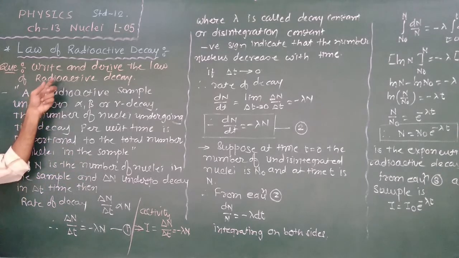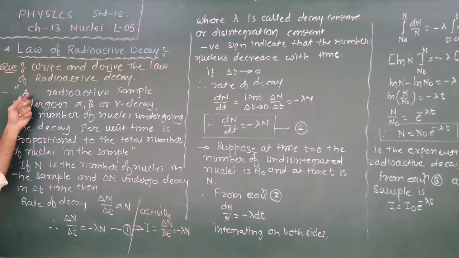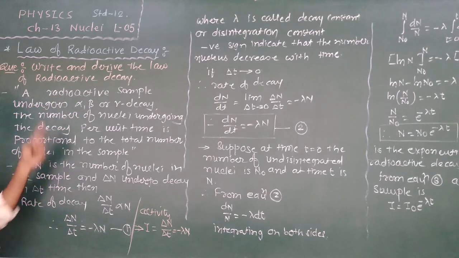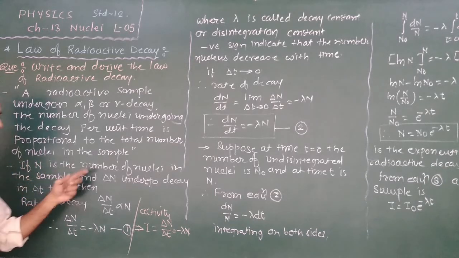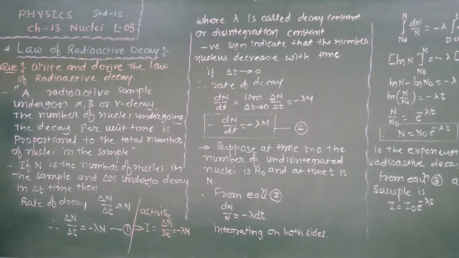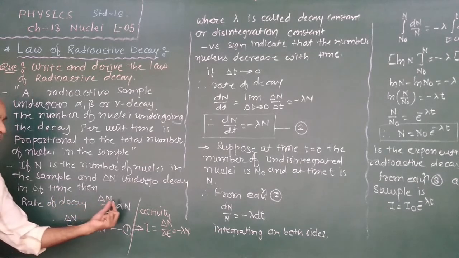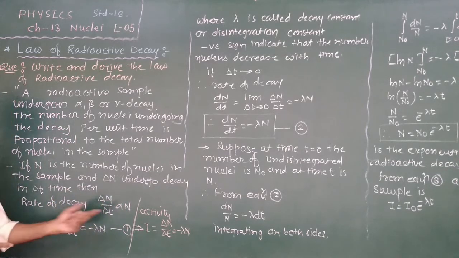Again, the statement of the law of radioactive decay is that a radioactive sample undergoes alpha, beta and gamma decay. The number of nuclei undergoing decay per unit time is proportional to the total number of nuclei in the sample. If N is the number of nuclei in a sample and delta N undergoes decay in delta t time, therefore delta N upon delta t, which is known as the rate of decay, is directly proportional to N, according to our statement.